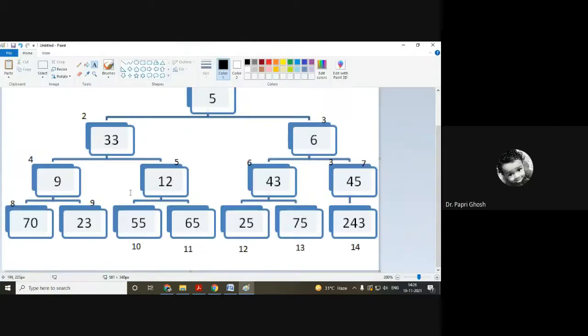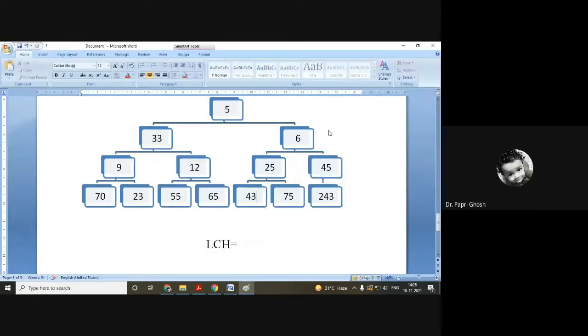After 9, the position is 3. I mean, the 9th position was 4, then we'll go to 3. In 3, it is maintaining the order as 6 is less than 25 and 6 is less than 45. Fine. Now going back to position 2, the item is 33, but 33 is greater than 9, so it should be swapped. So it should be 9 and then 33.